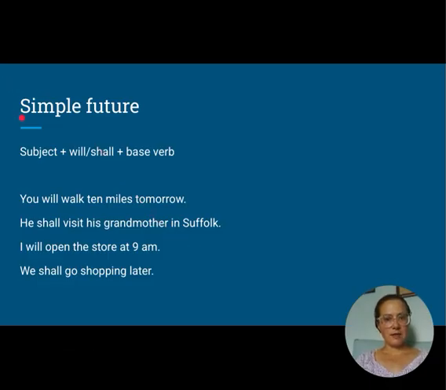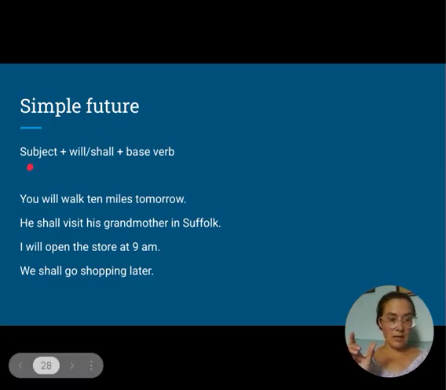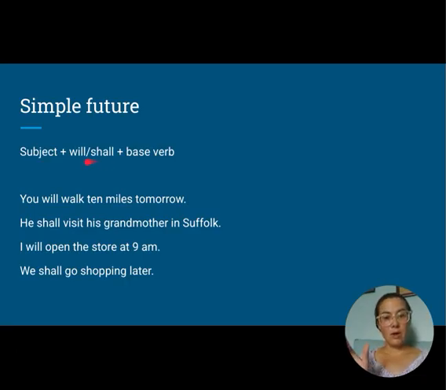The first example of the future tense would be the simple future. For this construction, you have your subject or your agent, the person doing the action, plus will or shall. Then you add on the base verb. This is a verb in the base form. It's basically the infinitive form without the word to in front of it. And if you need some more information about infinitive verbs, go back and watch my first video about verbs. I think I discuss it in that video.